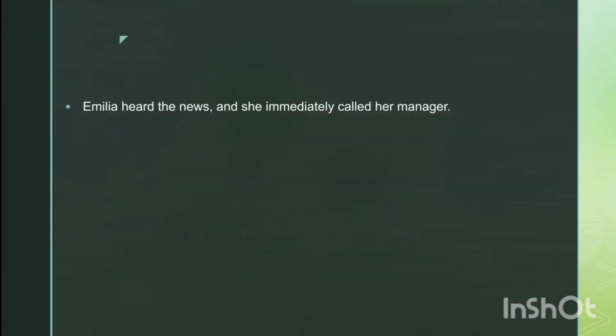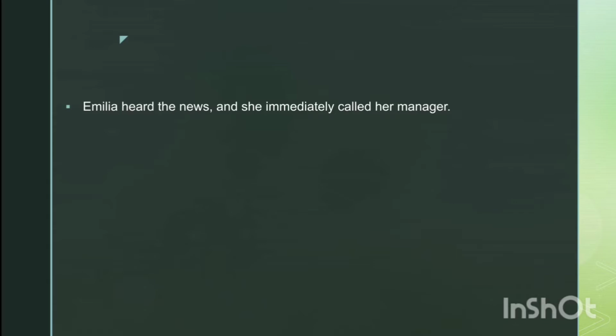For example, Emilia heard the news and she immediately called her manager. Here we have two independent clauses linked using a conjunction, that is, and. The first independent clause is Emilia heard the news, and the second independent clause is she immediately called her manager. So this is a compound sentence. Notice that there is a complete sentence on each side of the conjunction.